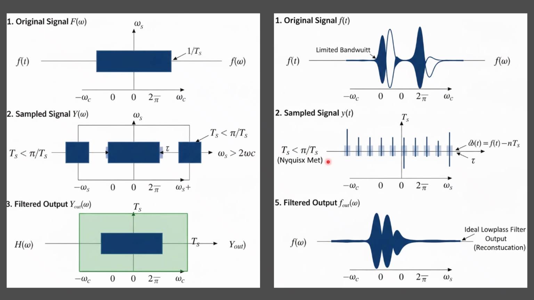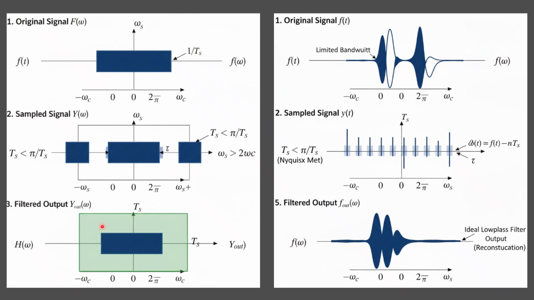If you are trying to sample, definitely your sampling rate must follow the Nyquist rate, that is twice omega c. The sampling frequency must be greater than twice your signal frequency. So here, for the sampling signal, your omega s must be greater than twice omega c. Omega s is your sampling frequency, and omega c is your highest signal frequency.